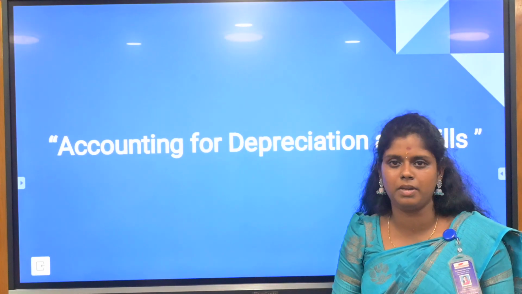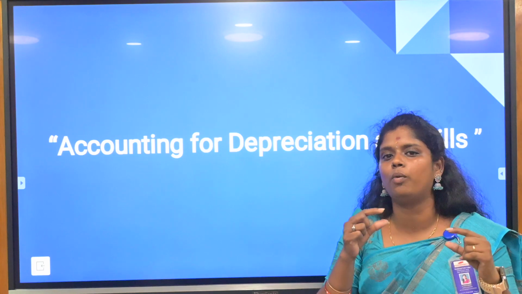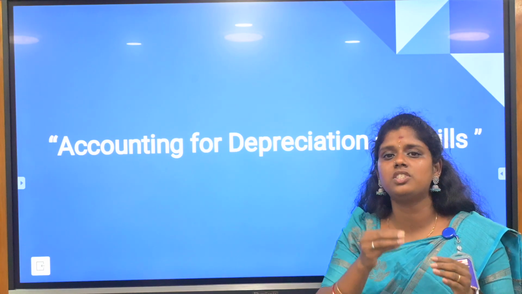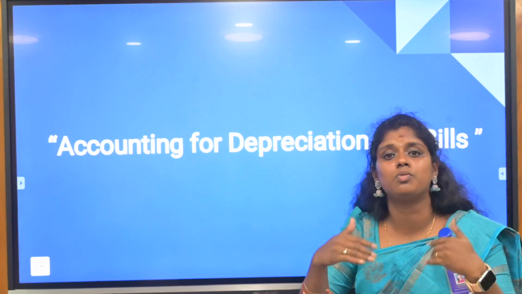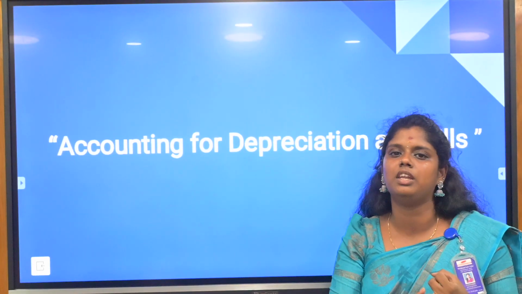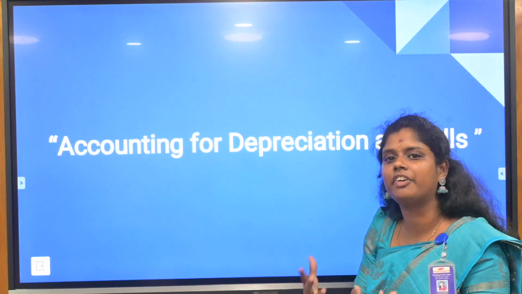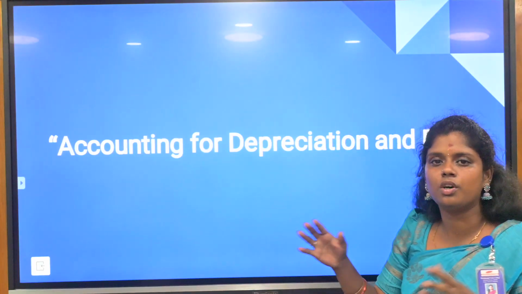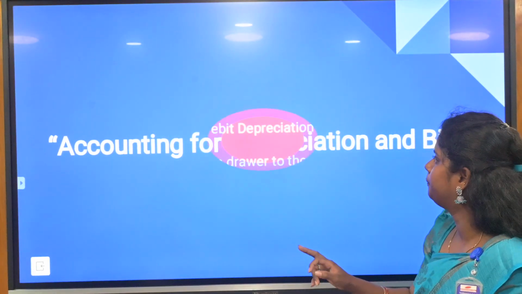Initially you are going to purchase the machinery, the value is for example 1 lakh. The depreciation amount will be calculated, and the methods will be different, like straight line method, written down value method, annuity method. You will be having different kinds of methods for depreciation. So we are going to move on to this.